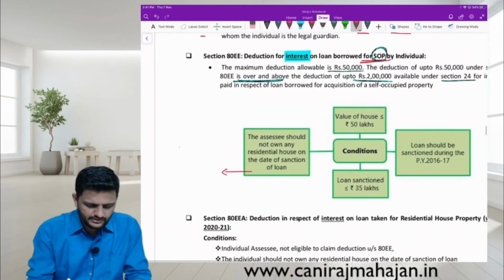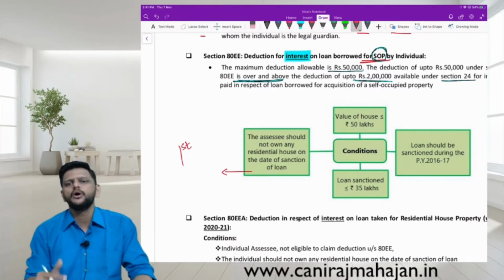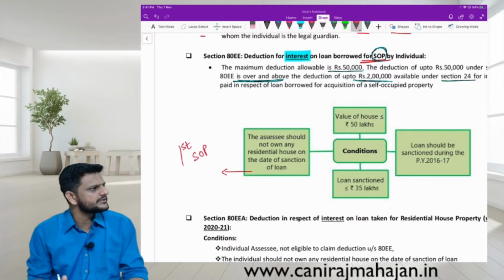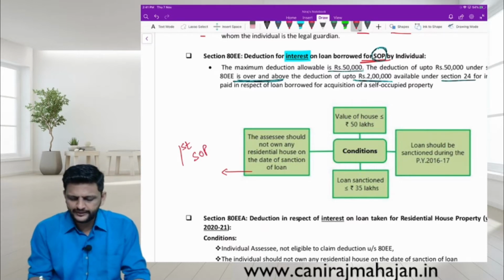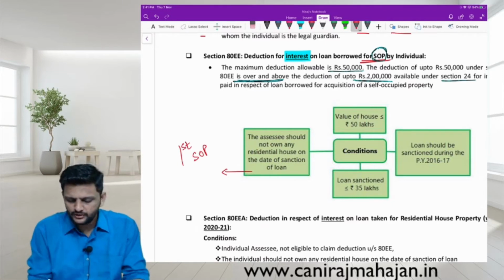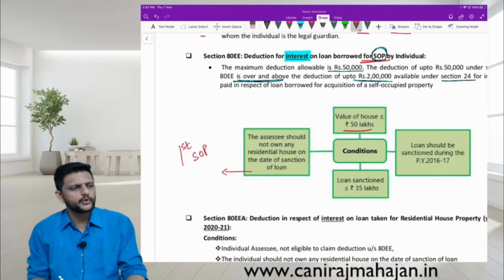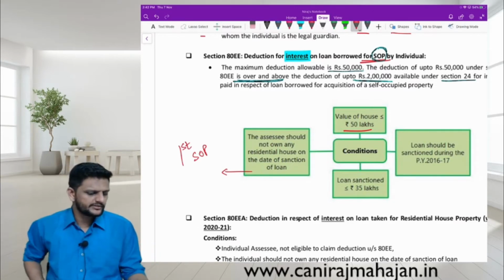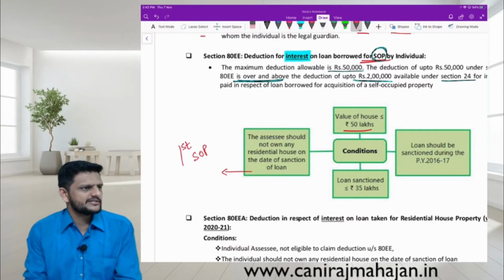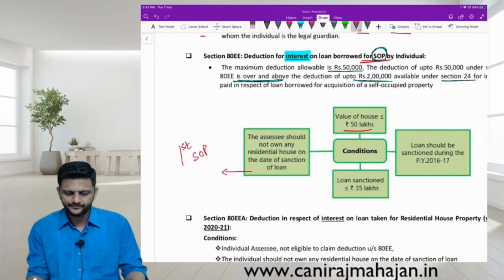They were encouraging people to buy their first home, isn't it? First SOP, that is the purpose. Yes or no? Then value of the house, that means your SDV, stamp duty value, not exceeding rupees 50 lakhs. Again, that means whatever you are encouraging the first time persons, it need not be the son of Mukesh Ambani. It has to be what? The SDV should be less than 50 lakhs, means very, very average persons in a way, correct?